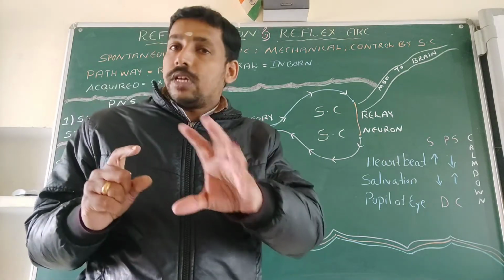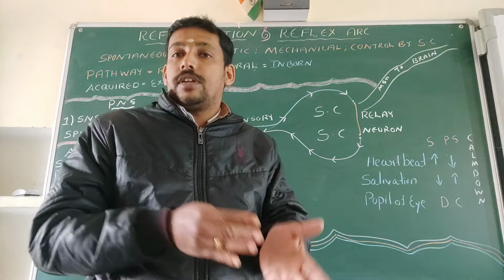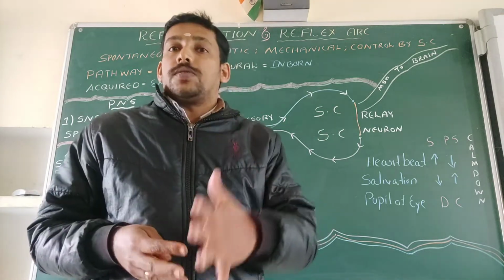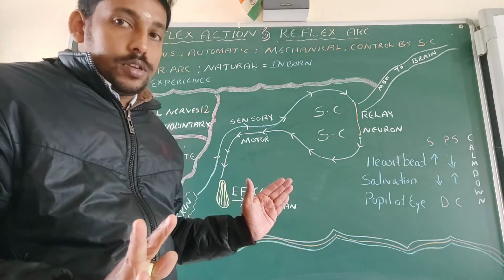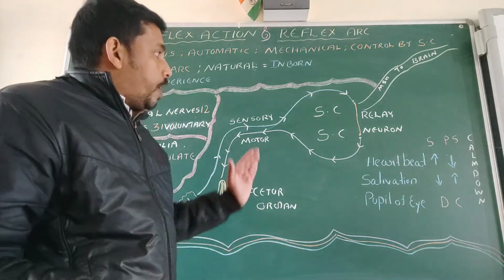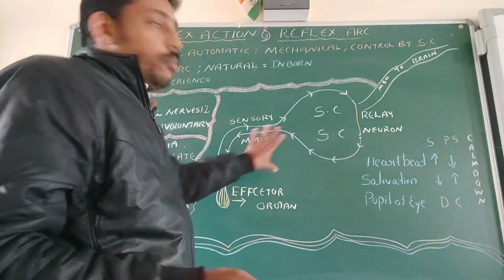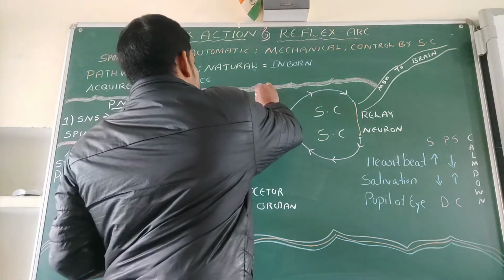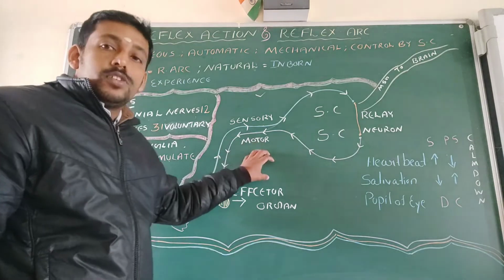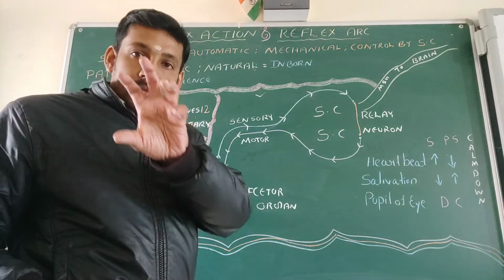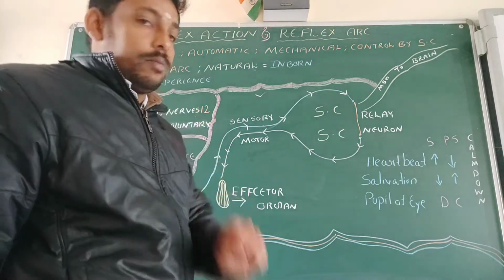In your textbook there are so many examples given. You have to go through that also. I have given a very brief idea regarding all these things. Understood? So this portion is very important. This diagram is given in your textbook. Either you can copy this one or you can go through that textbook. It's a very, very important matter.